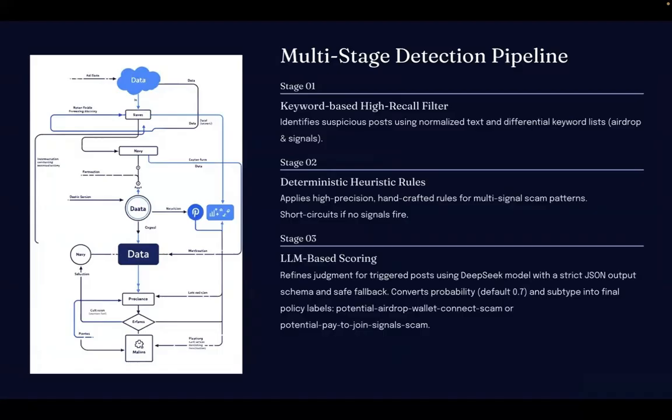Stage 1, keyword-based high recall filter. We normalize the post text and scan it against created keyword groups for both scam types. This gives us broad coverage and ensures potentially risky posts aren't missed early.